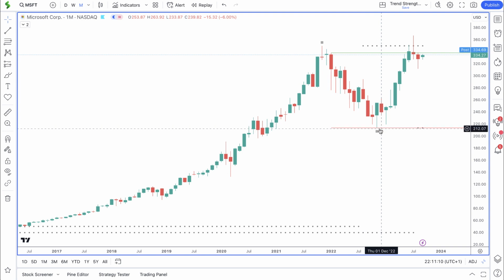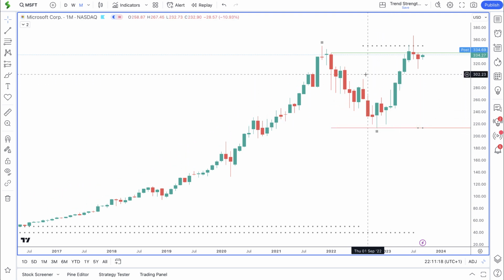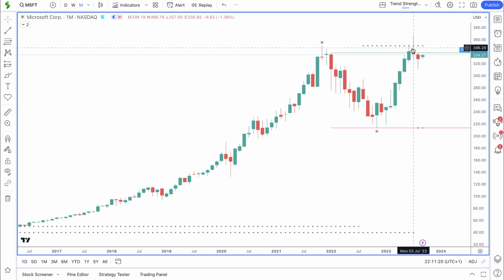Price will eventually run out of steam and we'll eventually see a correction. And in this case, price declined all the way to $213 in November 2022, found a base around here and has been climbing to the upside. So unlike Google, Microsoft has actually broken out recently, so broken above the previous all-time high, which is at around $350. And we had a fake breakout.